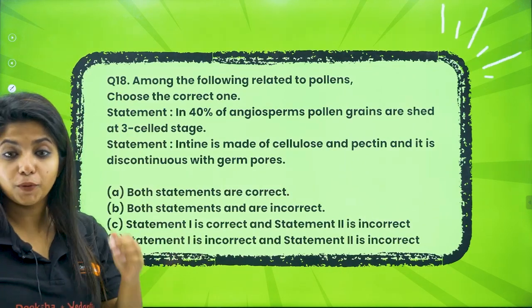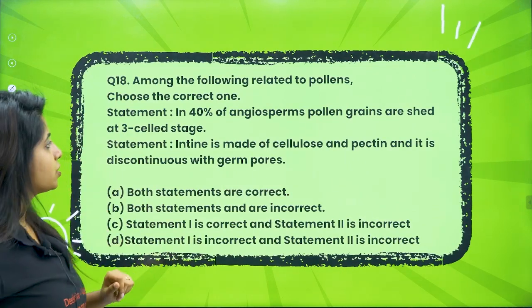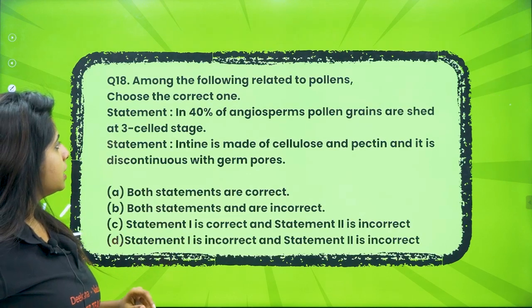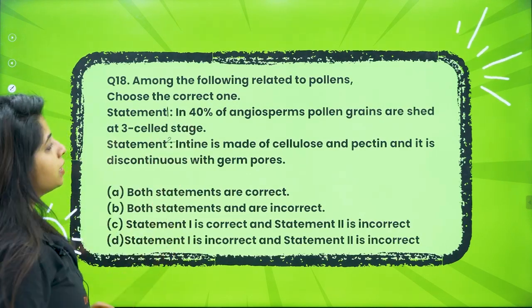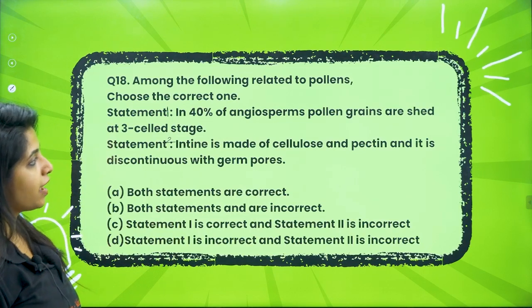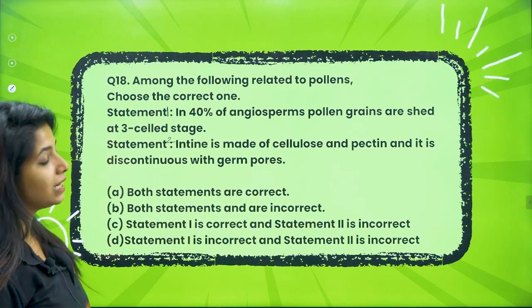Next. Among the following related to pollens, choose the correct one. This is statement 1 and this is statement 2. Statement 1 says, in 40% of angiosperms, pollen grains are shed at 3-cell stage.